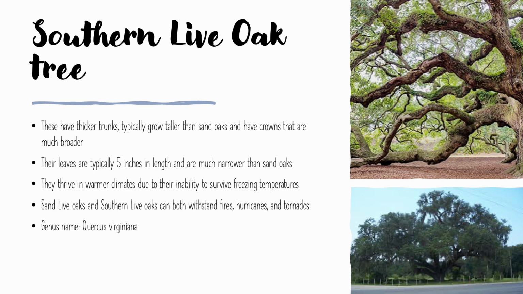The next one that they found is southern live oak trees, and these have thicker trunks, as you can see in the bottom picture, and they typically grow larger and taller than the sand oaks, and they have much broader crowns. These leaves are typically 5 inches in length and are much narrower than the sand oaks, and they thrive in warmer climates due to their inability to survive freezing temperatures, which is why they're mostly found in the south.